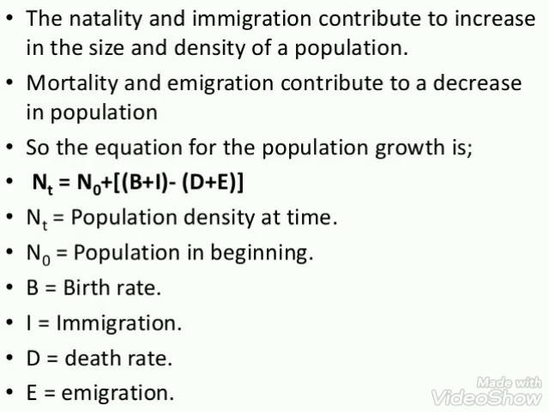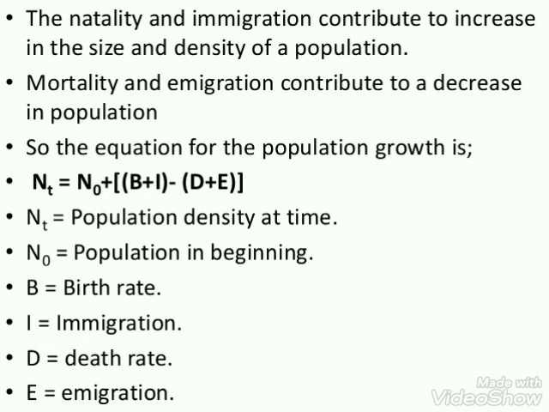Now we understood that natality and immigration contribute to an increase in the size and density of a population. Similarly, mortality and emigration contribute to a decrease in the population density of a particular area. So the equation for the population growth is Nt = N0 + (B + I) - (D + E).